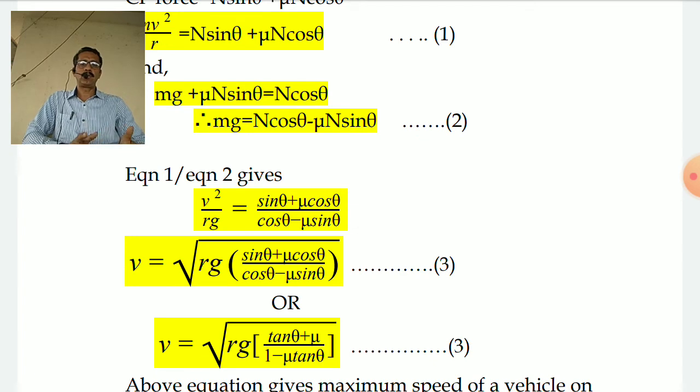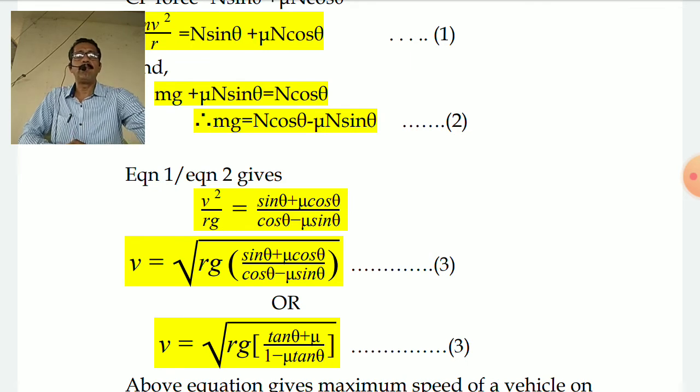Of course, you can keep this equation in terms of either sin and cos, or you can consider it in the form of tan theta. You can divide the terms inside the bracket, both numerator and denominator, by cos theta, and you will get v is equal to root of rg into bracket tan theta plus mu upon 1 minus mu tan theta.